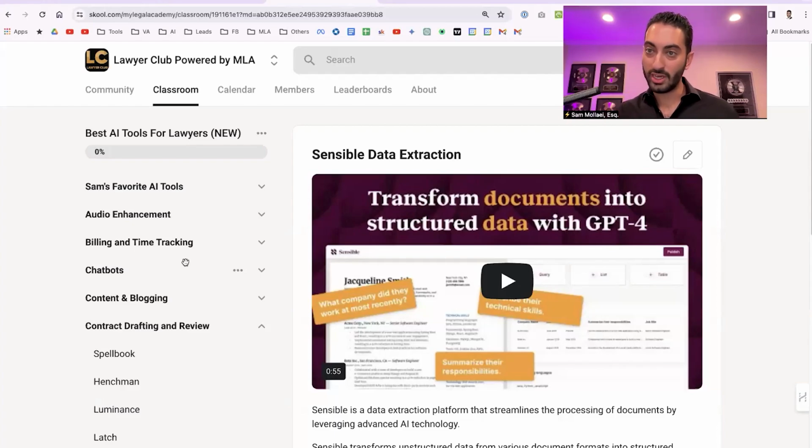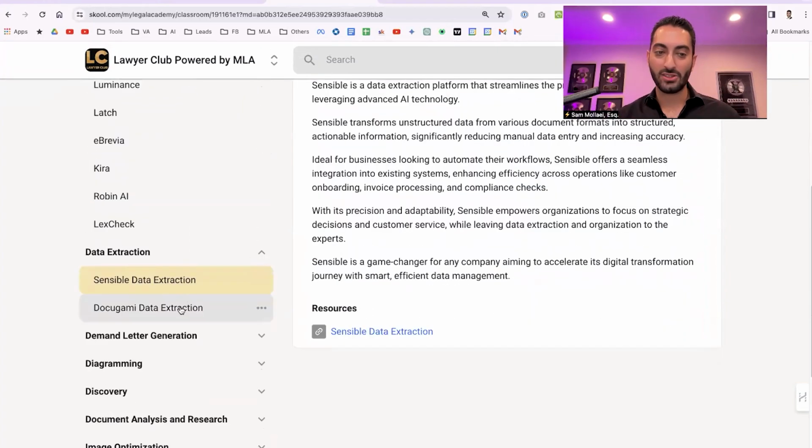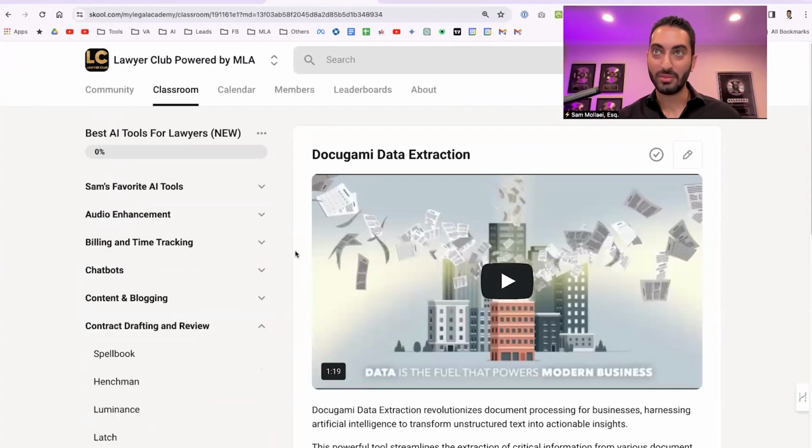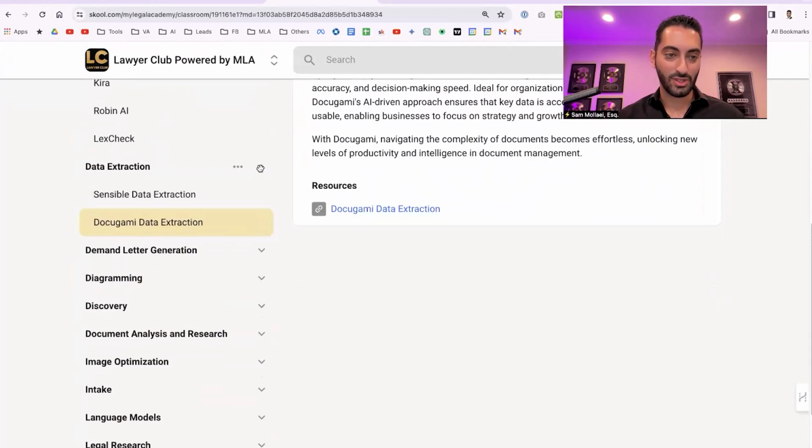If you're looking to do data extraction, imagine you have car accident reports, or if you're lemon law, car repair orders, or things like that. It's able to extract that data by uploading it. And now with AI, you're able to automatically draft things. There's also another competitor called Docugami, and those are the options.